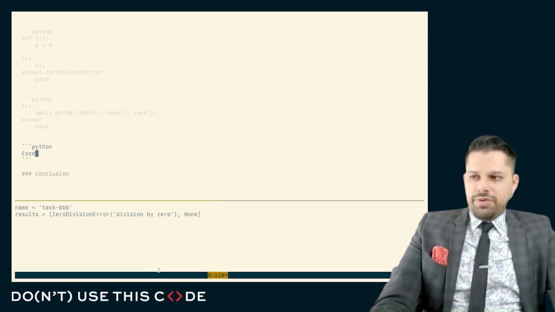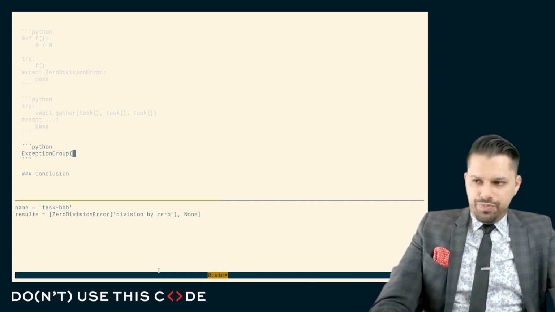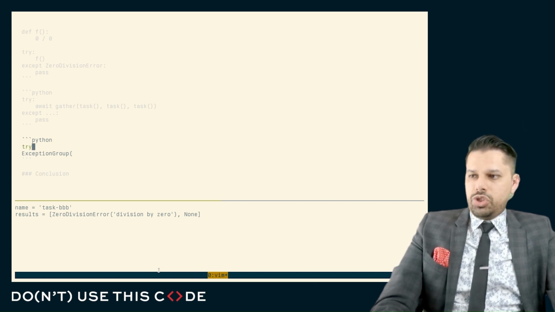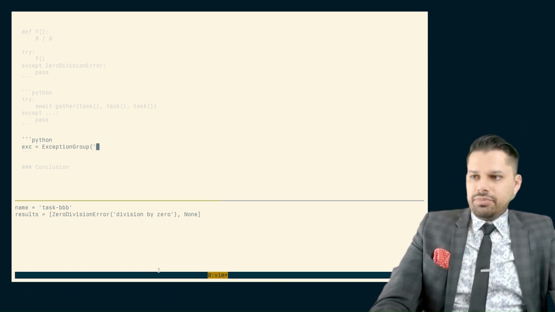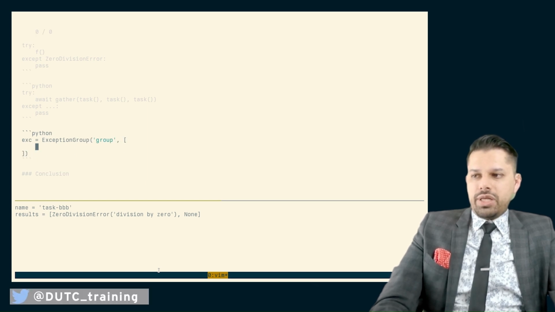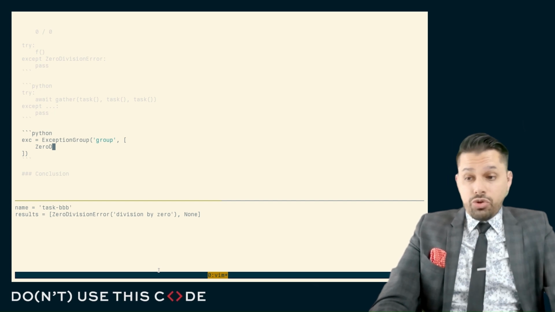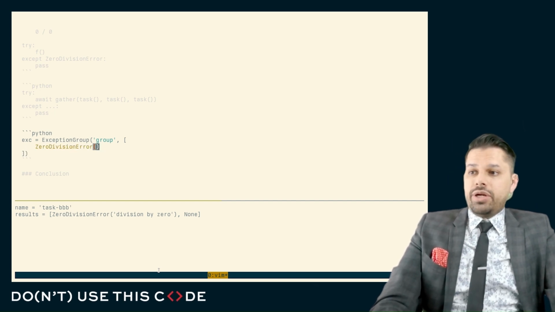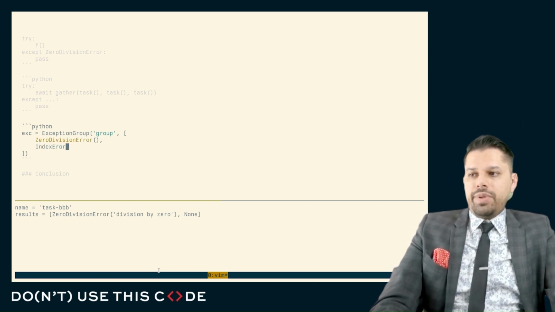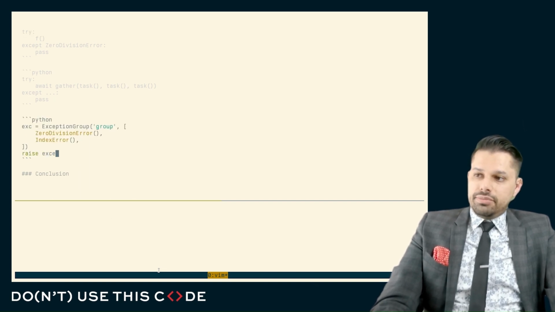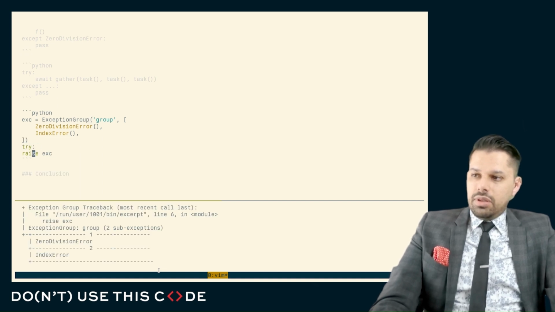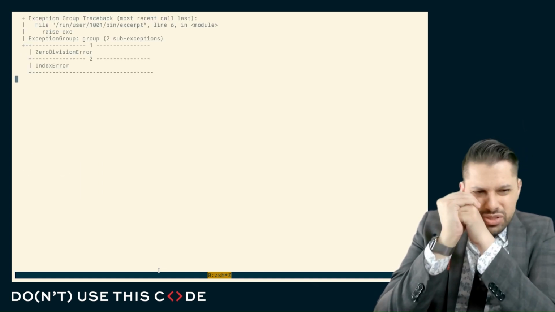What exception groups give us the ability to do is to group exceptions together. And the mechanism is actually quite straightforward. So let me show you the basic mechanism. We can create a group of exceptions. We can give it a name. And this is just some grouping of multiple exceptions that might be raised as a consequence of going off and doing multiple actions asynchronously. So here, let's say a zero division error and maybe an index error. This can be raised, and we get a slightly different output.